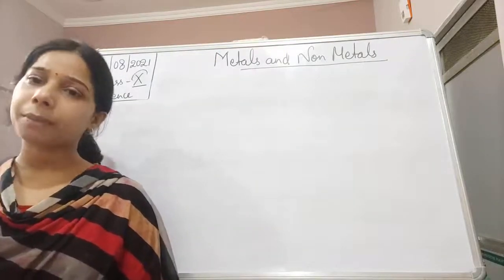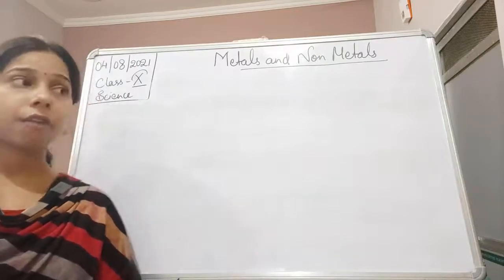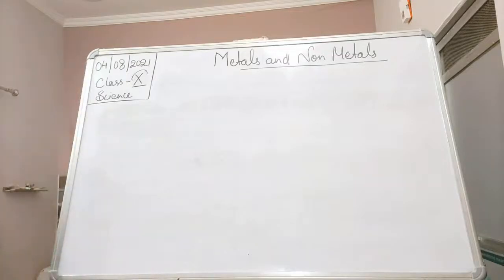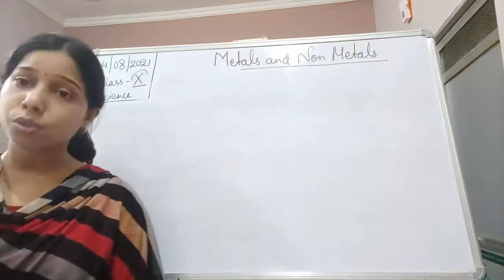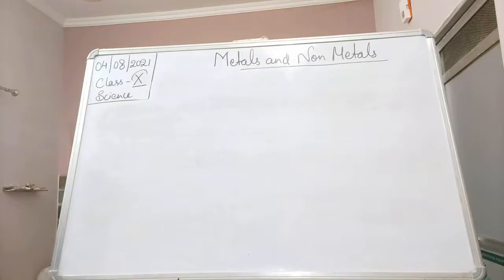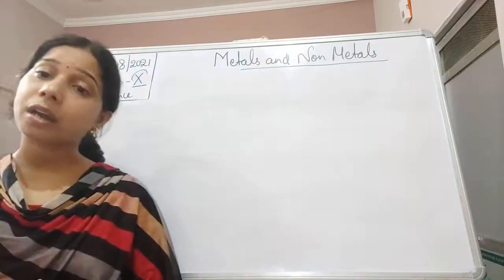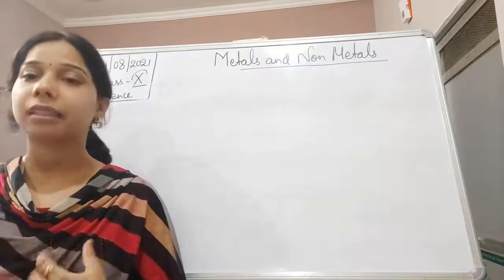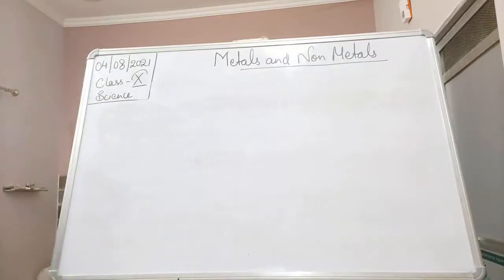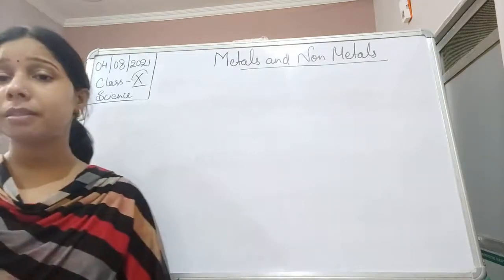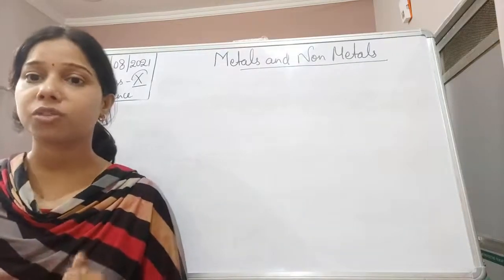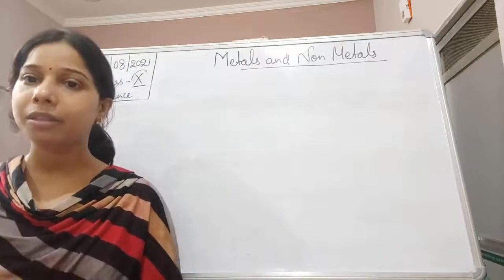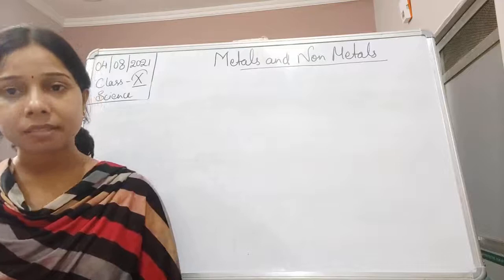Talking about metals and non-metals, we know about elements. There are 118 elements known to us, out of which 94 occur naturally, while 24 are called synthetic elements. Elements like oxygen, nitrogen, hydrogen and helium are naturally occurring elements present in the atmosphere.